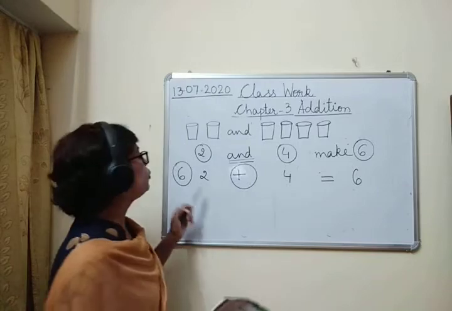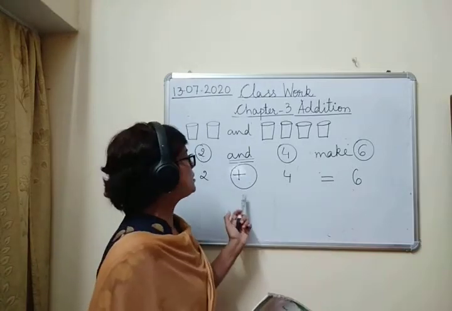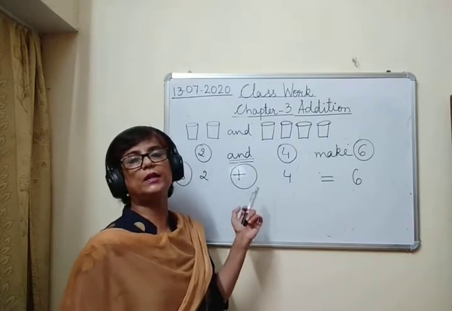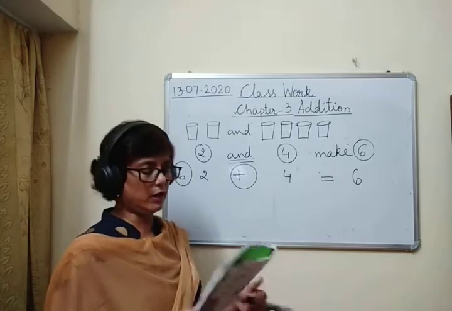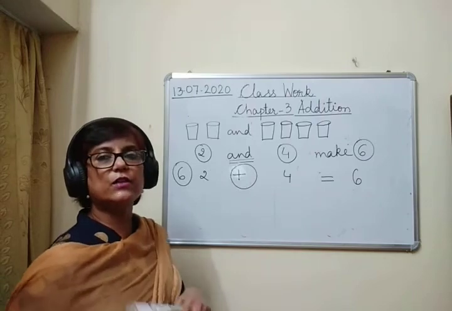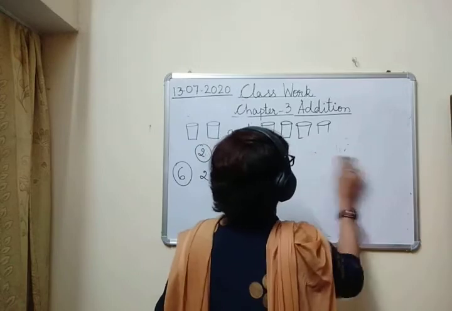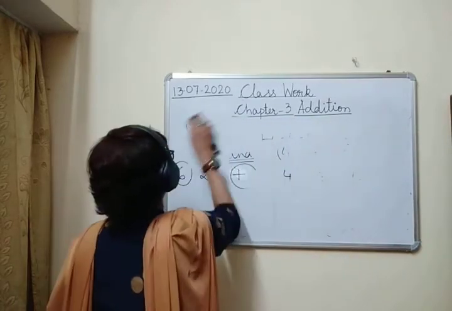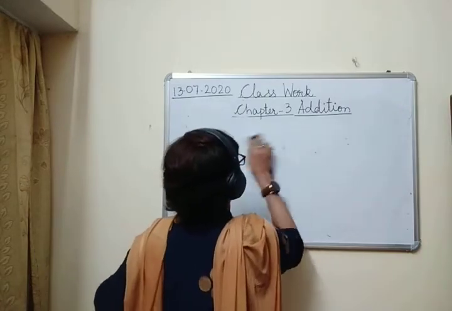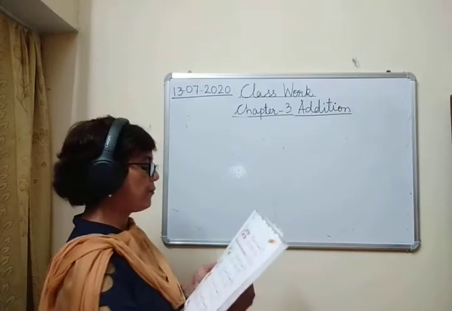So we write 2 plus 4 is equal to 6. Okay? So plus is the sign of addition. कहीं भी अगर ये sign है, that means you have to add. Okay? So this is how we add two things. So let us see a few more examples. On both sides of is equal to, we should have same number. ठीक है? is equal to के दोनों साइड का नंबर सेम होना चाहिए.